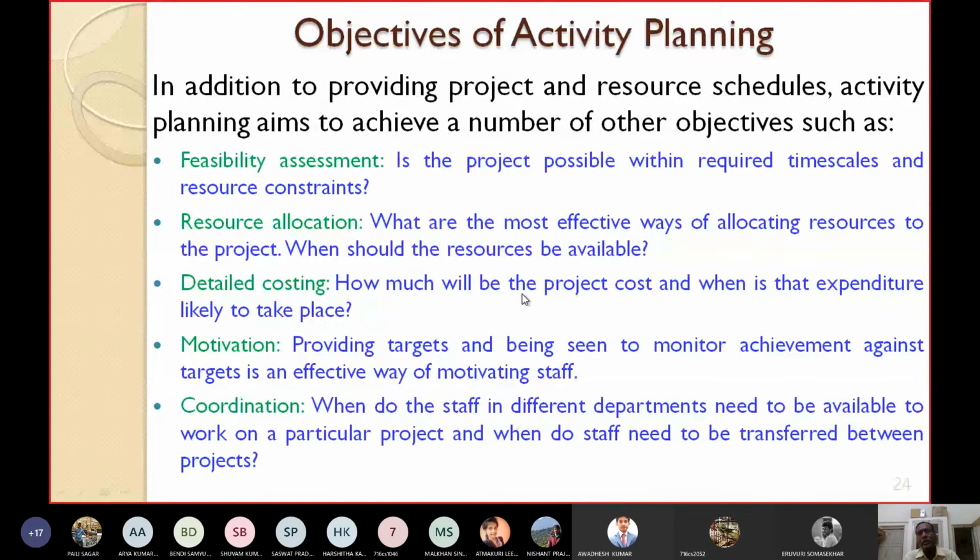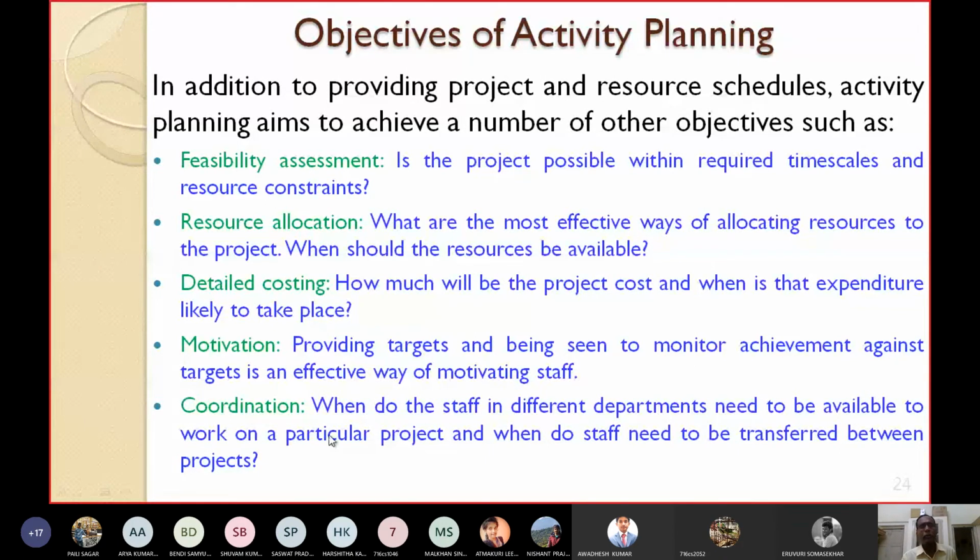So what the project will cost, and when that expenditure is likely to take place, can be answered if you are making proper activity planning. Motivation: providing targets and being seen to monitor achievement against a target is an effective way of motivating staff. So by making proper activity planning, you can motivate your staff to do more productive work.